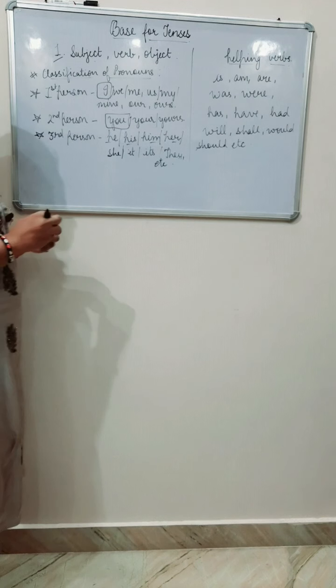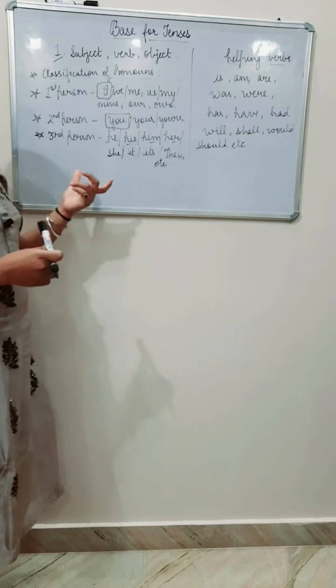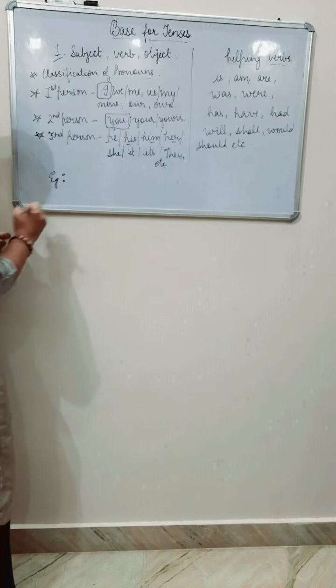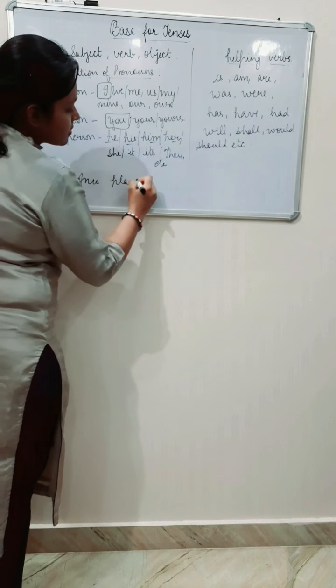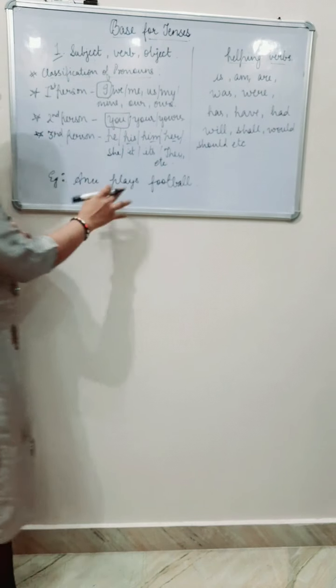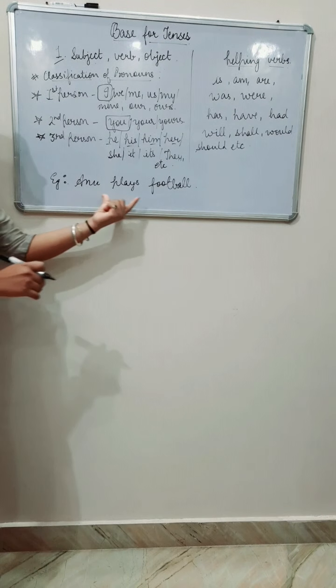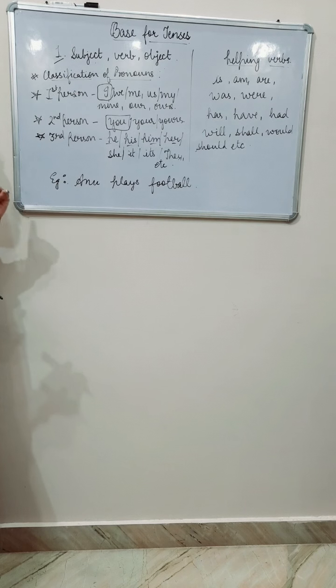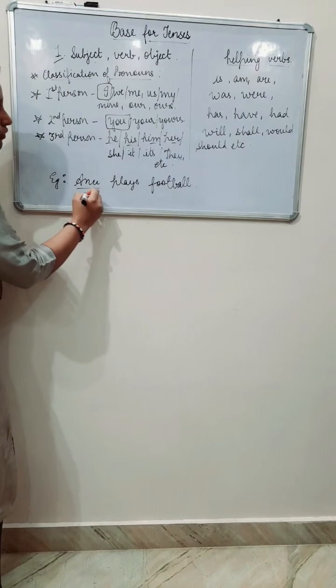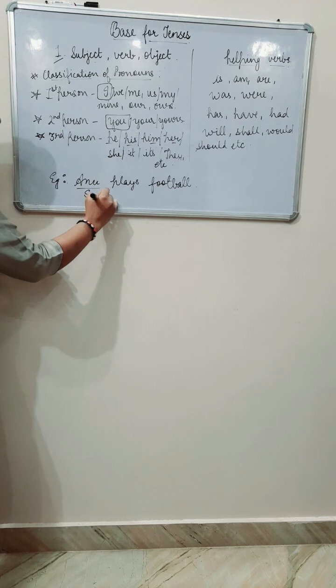In one of my previous videos, I had already discussed these terms. If you did not watch that video, I will take an example so you can understand. For example, Anu plays football. Here, who is the doer in the sentence? I always say, to determine a subject you have to determine the doer in the sentence. Who is doing an action? Anu is doing an action. Therefore, this is the subject.